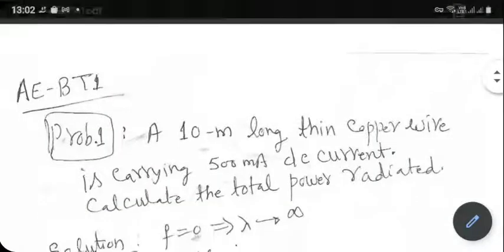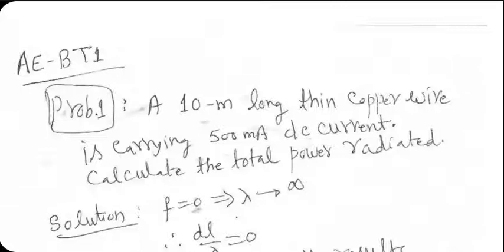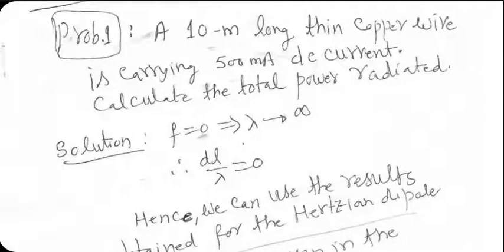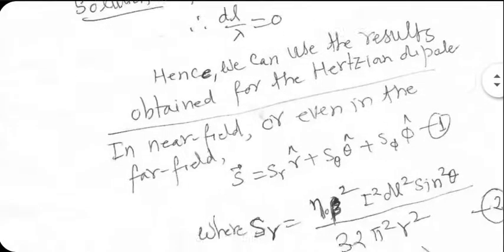Now, DC means zero frequency. That means lambda is infinitely large. So dl by lambda, the physical length of the wire divided by lambda, is 0. So it is definitely close enough to a Hertzian dipole. No matter what the length is at DC, all wires are close enough to a Hertzian dipole. Now for DC, it is intuitive, but let's do it analytically, what the answer should be.